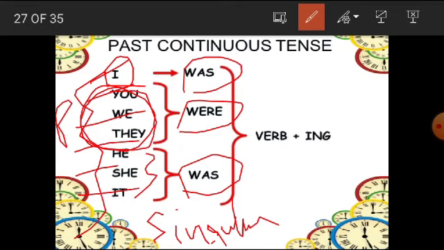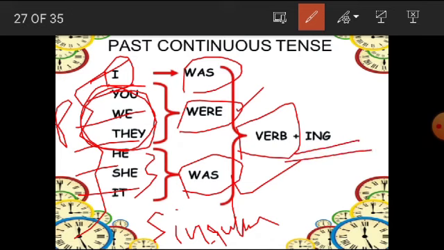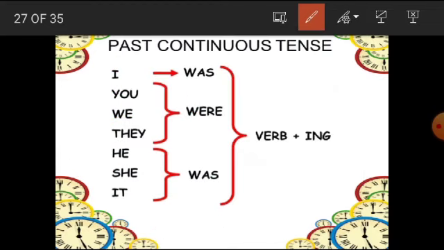So you have to remember, keep in your mind, that when we write a sentence, we have to always focus on the subject. If the subject is singular, only one, we will write was as a helping verb. If the subject is plural, more than one, meaning there is more than one person or object, we will simply write were. And with the main verb, that is our action, we always add ing. Suppose we are writing eat, so we will add ing as a suffix to make it a continuous tense, eating.